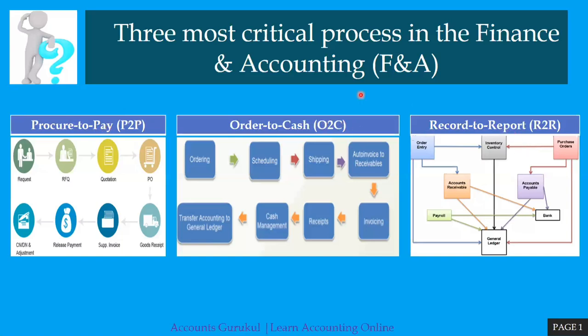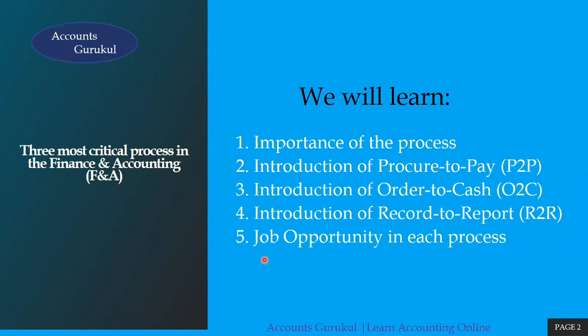These three processes are very critical in finance and accounting, and that's what we are here to understand. We'll go with brief introductions, and from the next video, as I said, we are going to cover every step. In procurement to pay there are around 16 steps, so we are going to come up with 16 videos for the entire P2P, and similarly for O2C and for record to report.